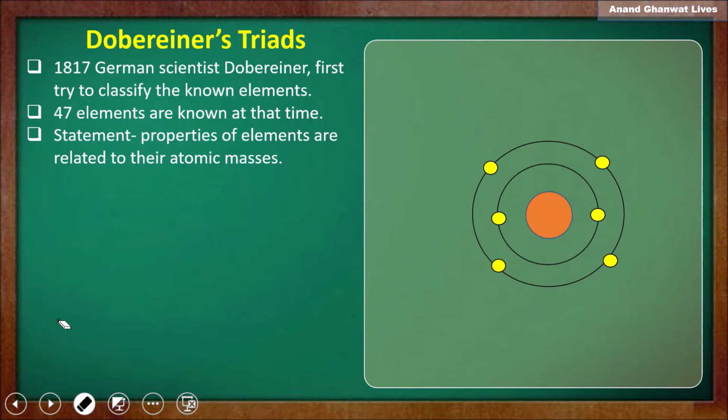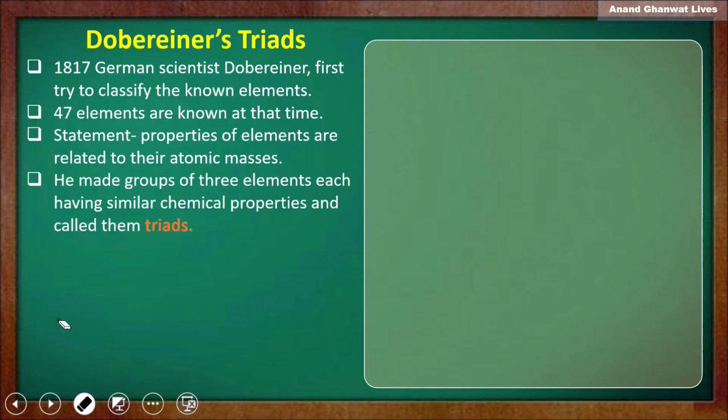Dobereiner stated that properties of elements are related to atomic masses. For that he made groups of three elements which have similar chemical properties and called them triads.